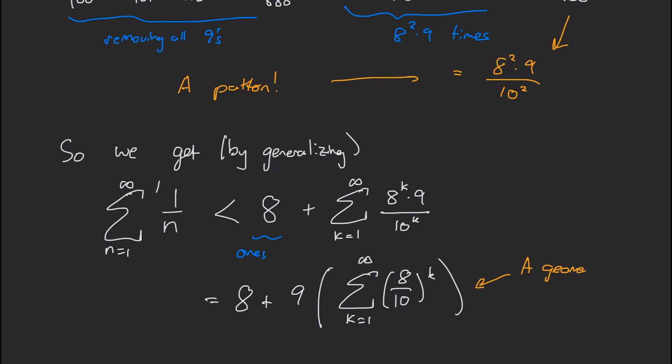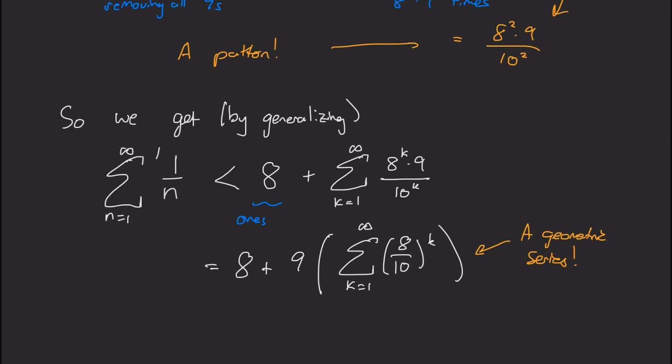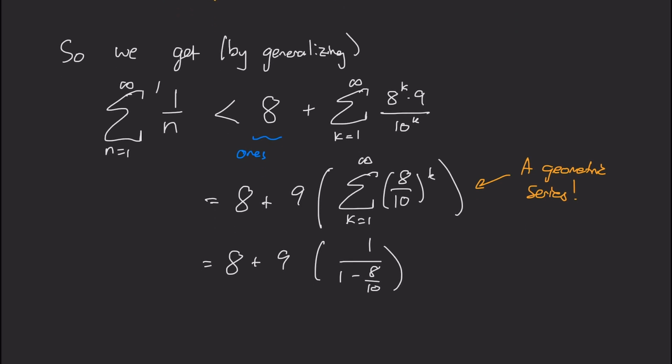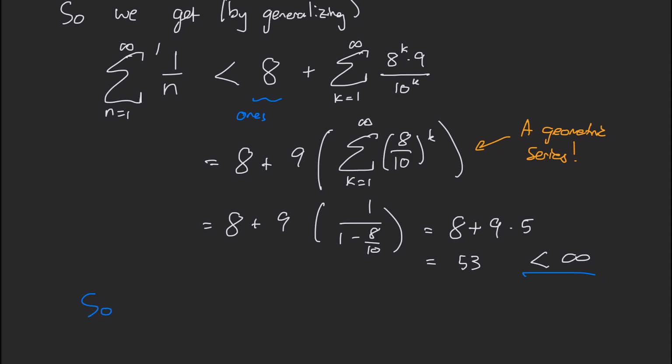And that looks like a geometric series, so we can add that up. That's going to be equal to 8 plus 9 times 1 over 1 minus 8 over 10, which is 8 plus 9 times 5, which is 8 plus 45, which is 53. Well, that's definitely less than infinity. So in other words, since our sum is less than 53, and that's less than infinity, our sum converges.